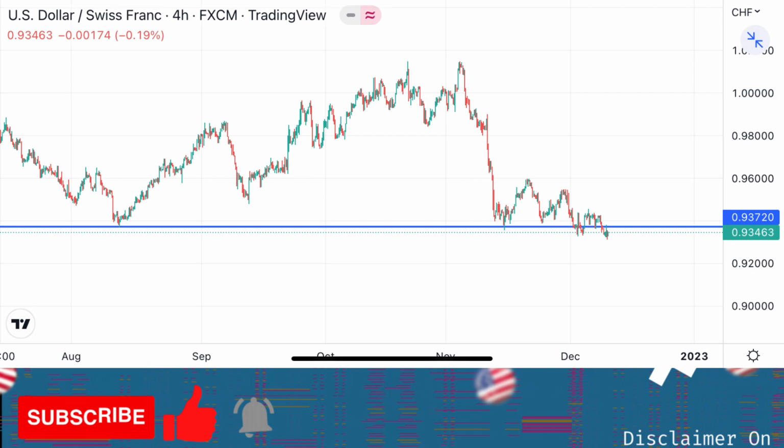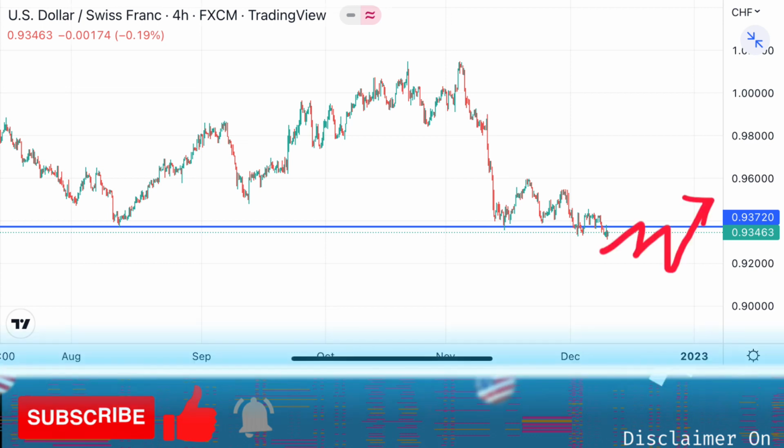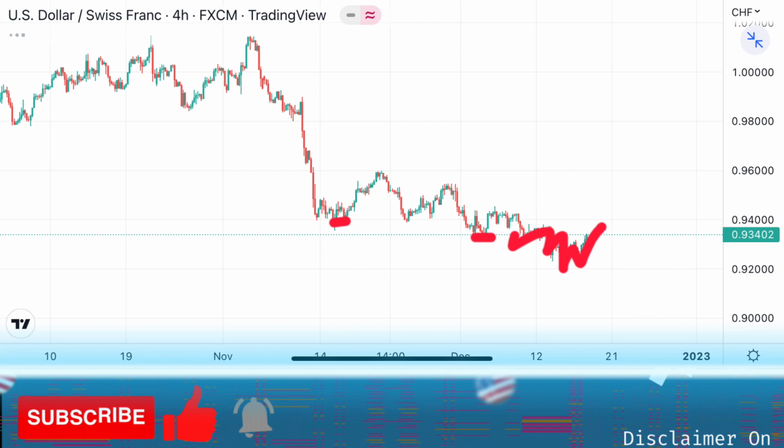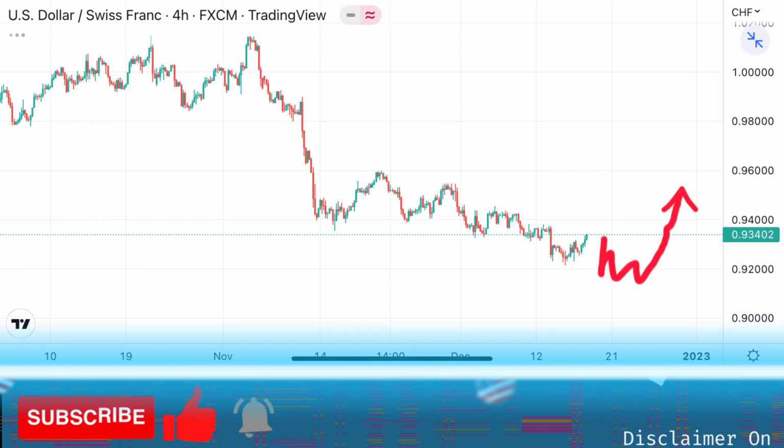For USD Swiss franc, last week I said the Swiss franc could potentially break the last support and last bearish wave and find a buy setup, and here's the update. Amazing, isn't it? Swiss moved as expected, downside, and now starts to look for a buy setup. So what's next for the Swiss franc? My analysis is bullish, so wait for a little more correction and then look for a buy setup. It's more worth it.